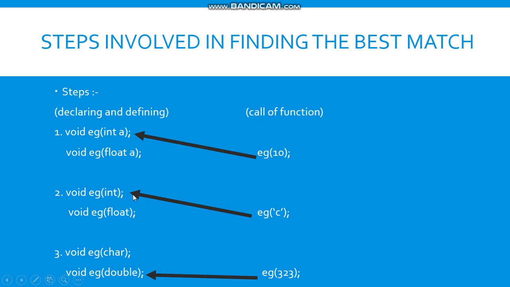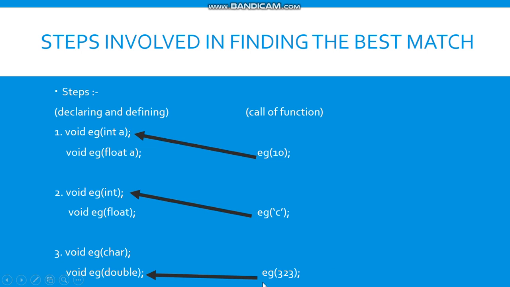Now the second one was a match through promotion. Here this character value has fewer bytes compared to integer, so it will call integer as it is nearer to it. This character value does not have its own exact match, so it will call the integer argument function. And the third one was a match through standard C++ conversion.